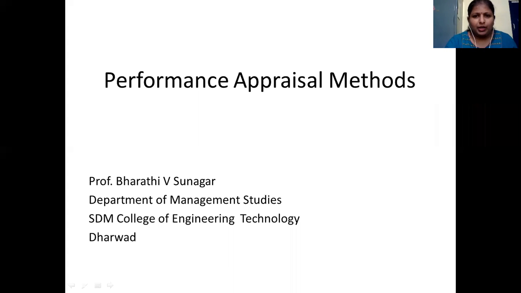Yesterday we discussed the process of appraisal. There were 5 stages which we discussed. Hope you all have got them. Now for today, we are going to discuss performance appraisal methods. We have two categories of appraisal methods which are normally used by companies: the traditional methods and the modern methods.